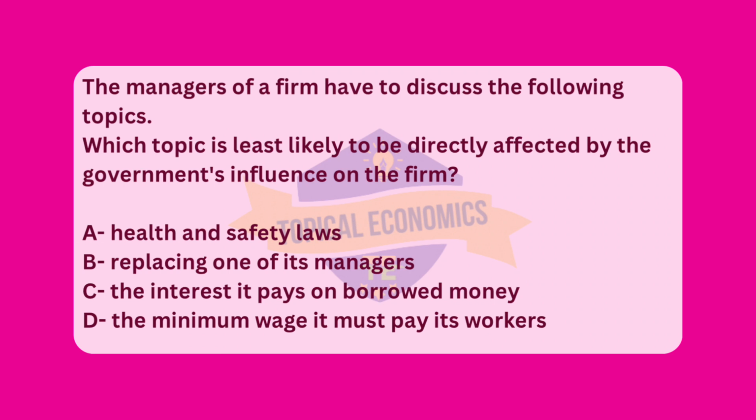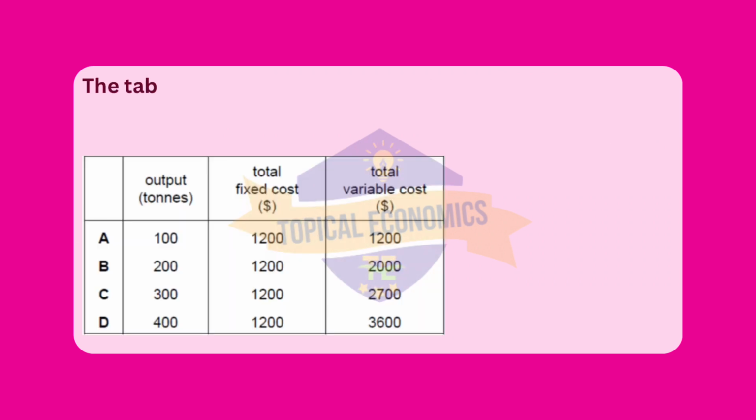Lastly, option D. The minimum wage it must pay its workers. Governments set minimum wage laws that directly determine the lowest amount of compensation a company is legally required to pay its workers. This affects labor costs and is therefore directly influenced by government legislation. Moving to question 11.